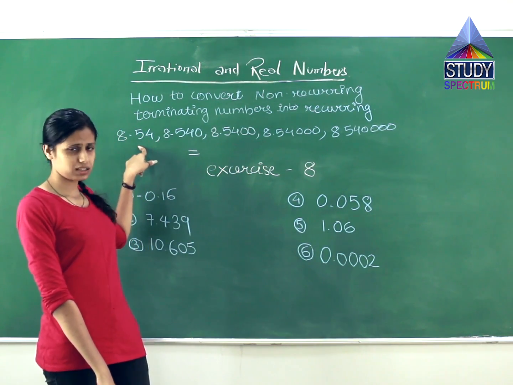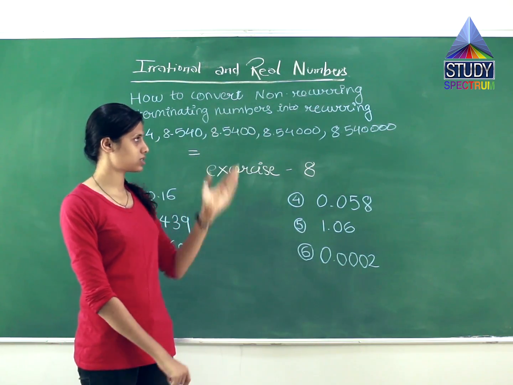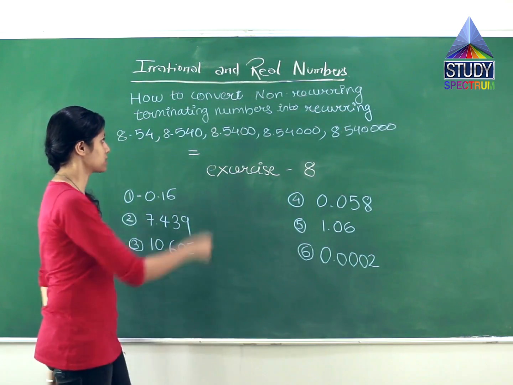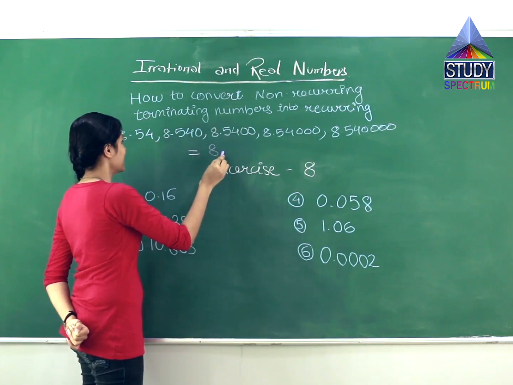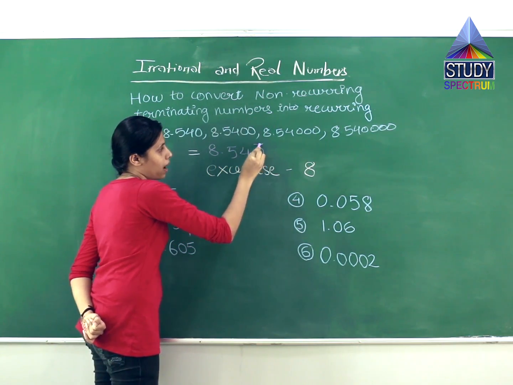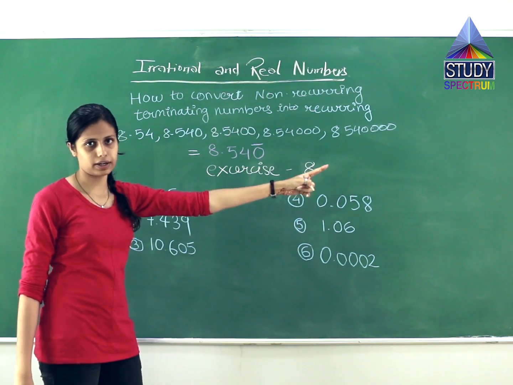But is this recurring? Neither this nor this. None of these are repeating. Now let us convert them into recurring numbers. So the question is how to convert. We can convert this by writing it as 8.540 with a bar above it. What does that mean? The 0 can be repeated.